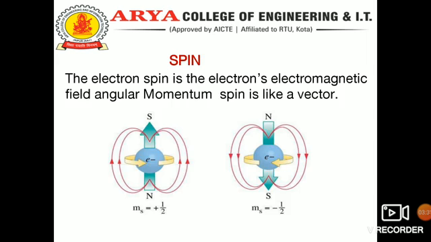In the first diagram, the angular momentum spin is plus 1 by 2, and in another diagram the spin is minus 1 by 2.